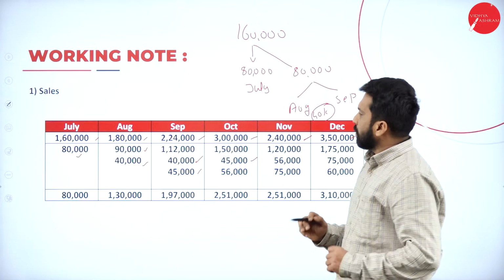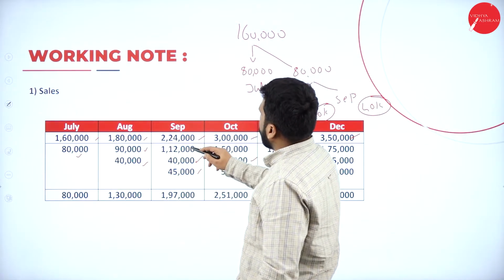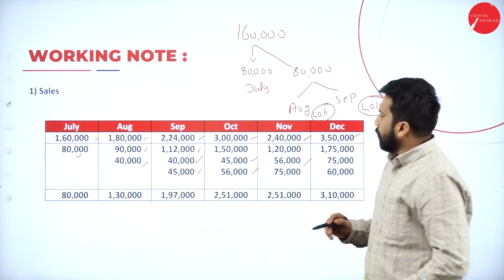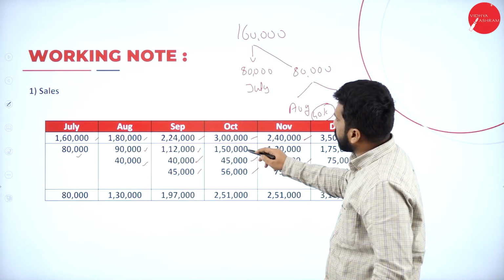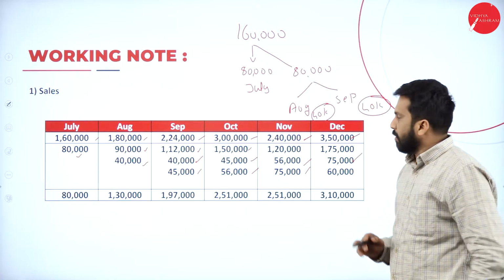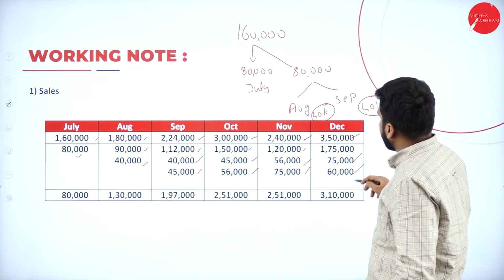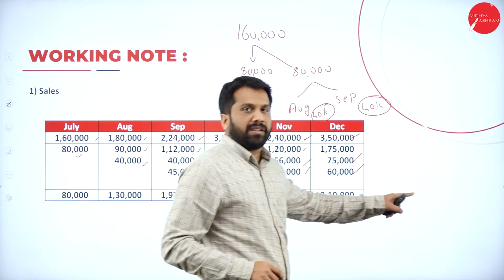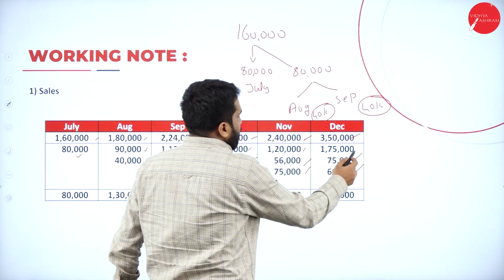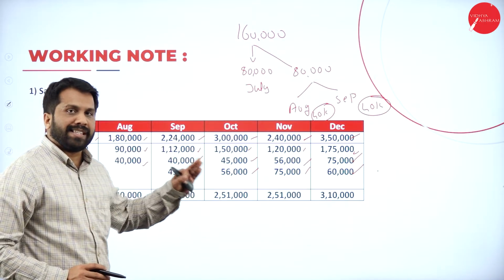45 over. Next, 224 half is 112. 112 half is what? 56. 56. 3 lakh half is 150. 150 half is 75. 75. Then 240 half is 120. 120 half is 60. And we are not doing for the next month, so we write only 60. Now, 3 lakh 50 half is 175. We are not doing further because we are restricted up to December.